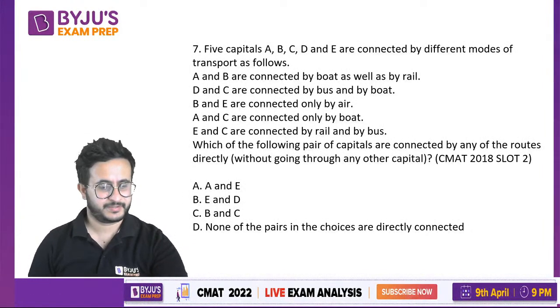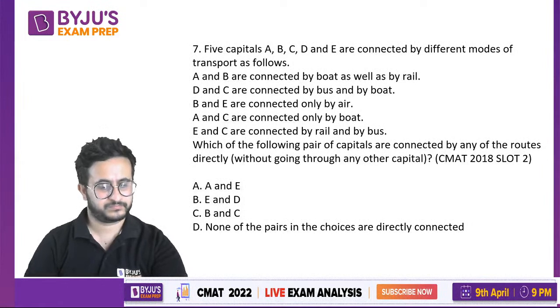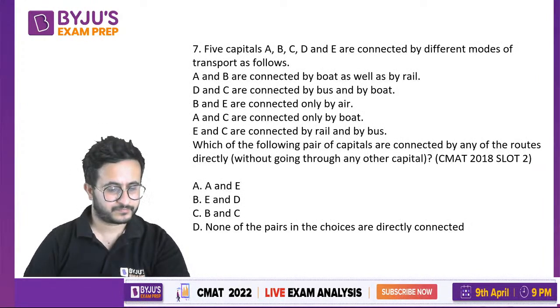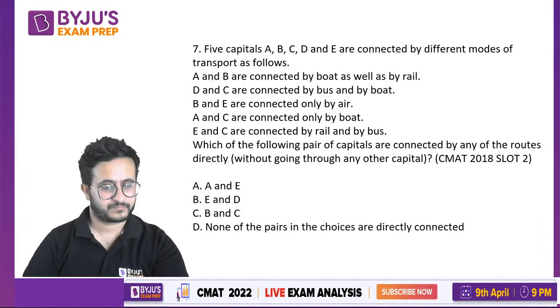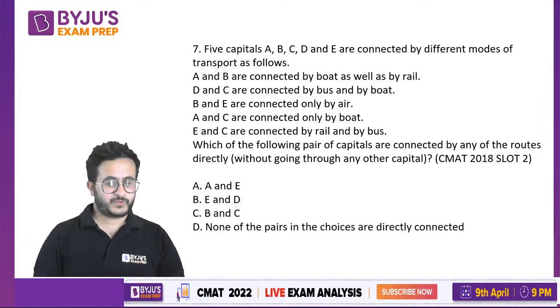Do you read this? You just have to read this.